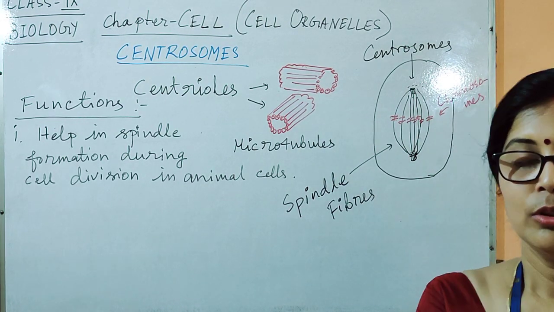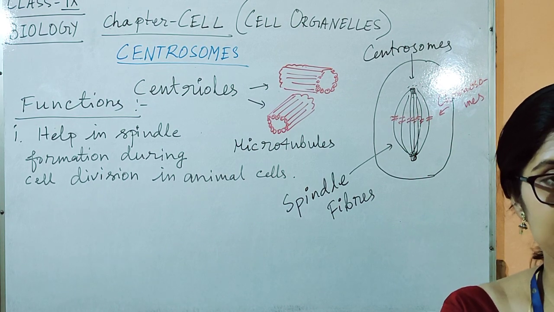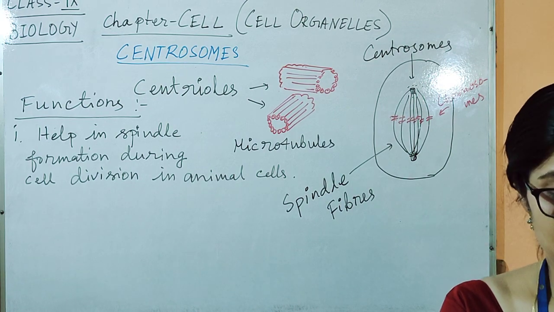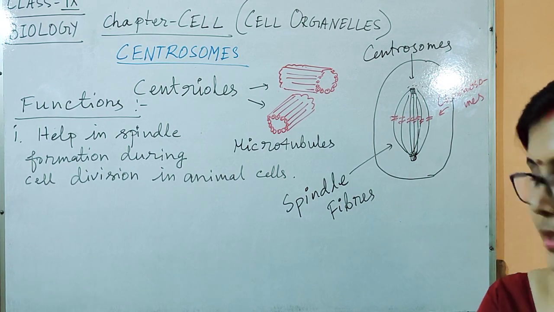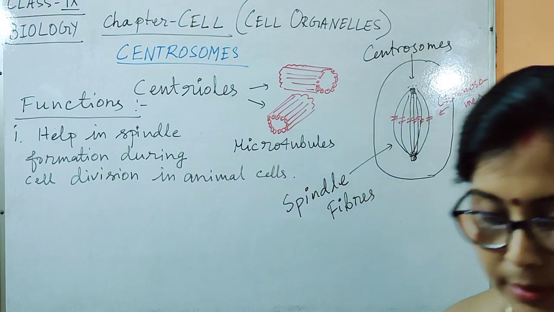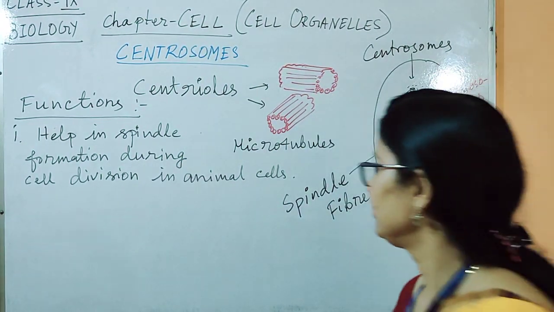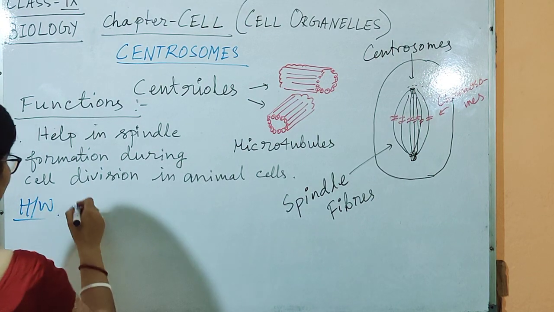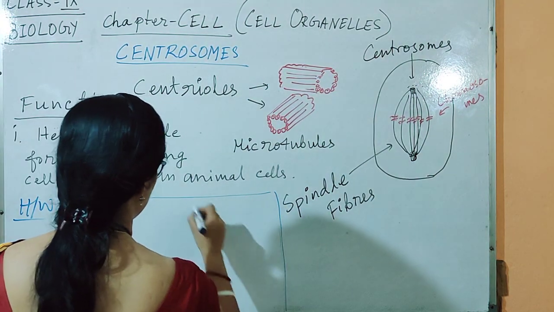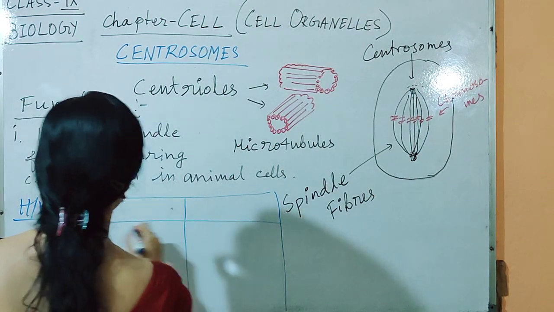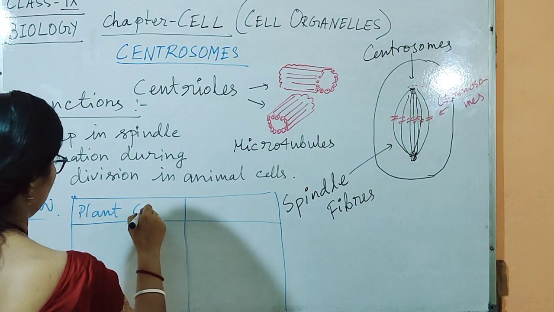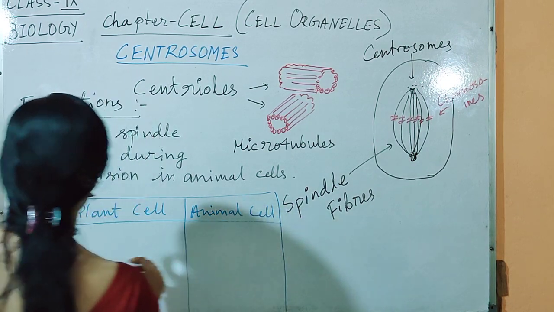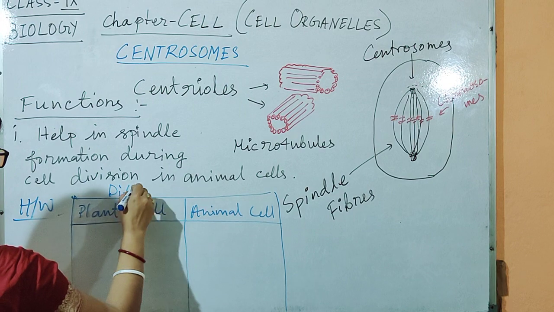ठीक है. So with the centrosome we are done with this chapter cell. Lastly, you have to make 2 columns about points of difference of plant cell and animal cell. So that is your homework. Write down your homework. Okay. Make 2 columns and write points of difference between plant cell and animal cell. Okay. Differences.